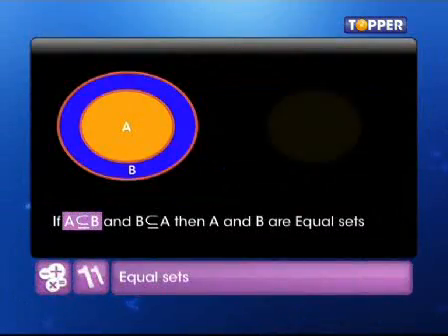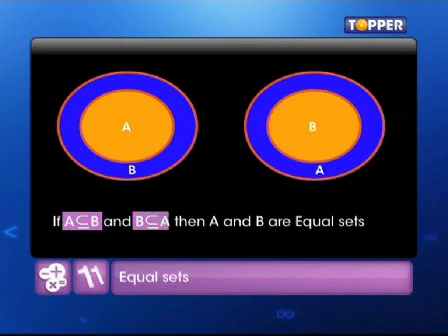But now what about equal sets? If A is a subset of B and B is also a subset of A, then A and B should be equal sets.